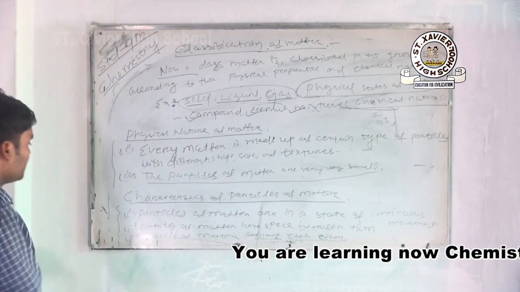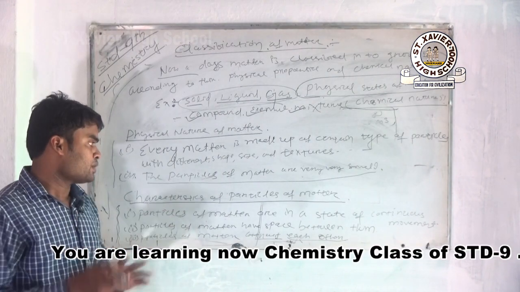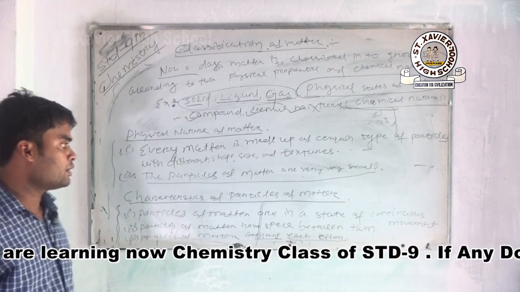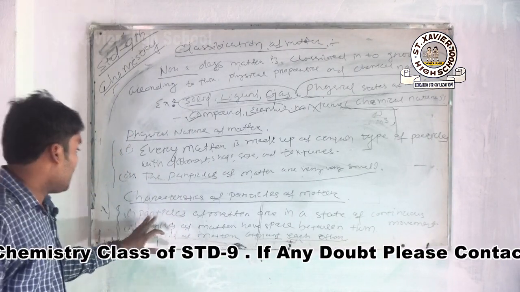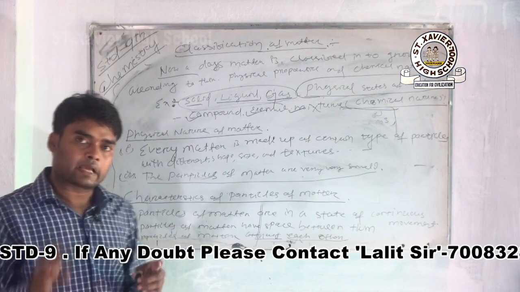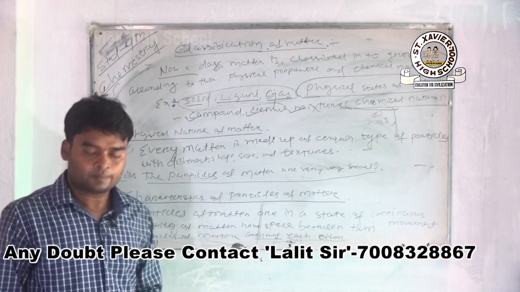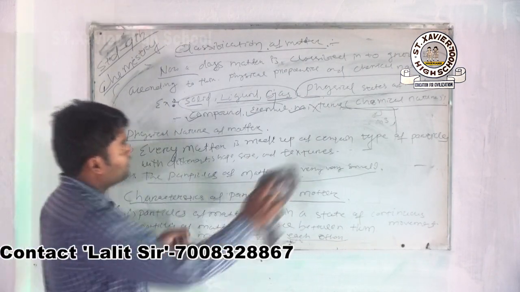One by one we discuss it. Now we take an example of how the particles of matter move continuously inside the matter. Now look at the figure here.